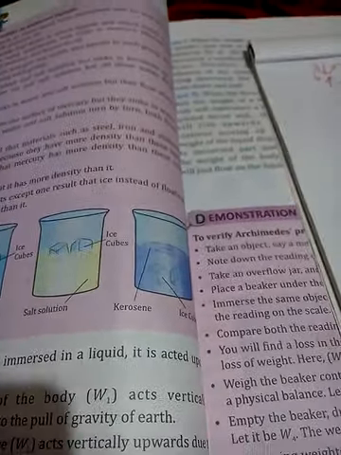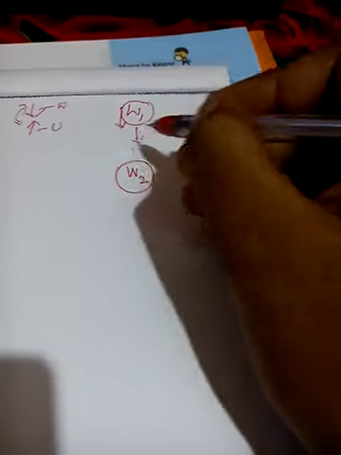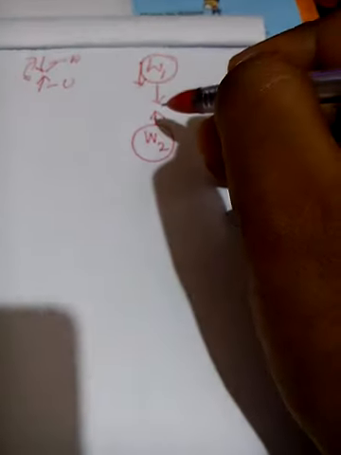Let us say that is W2. So W2 is the upthrust, which is acting vertically upward. Both the forces are opposite to each other in direction.